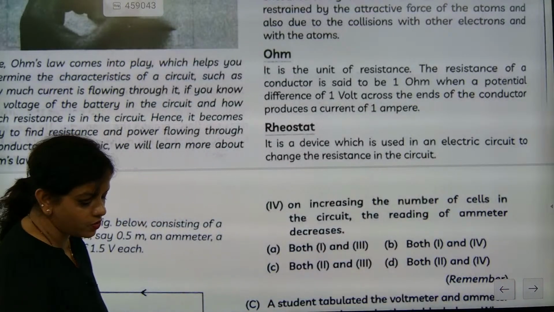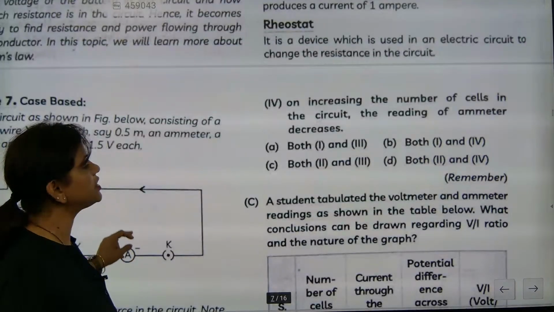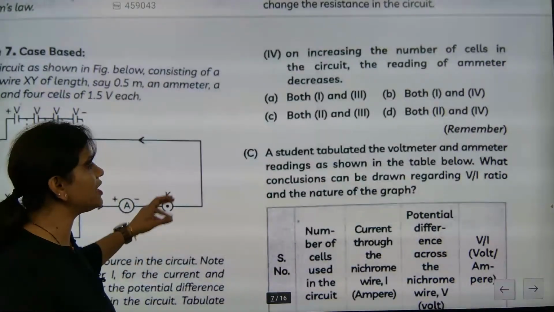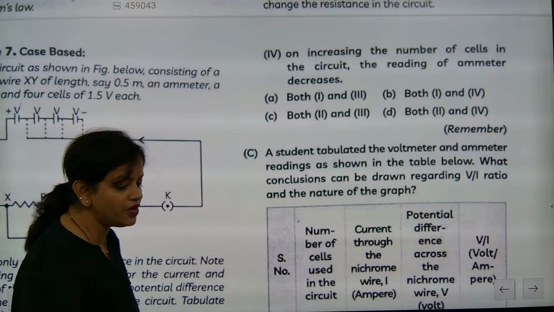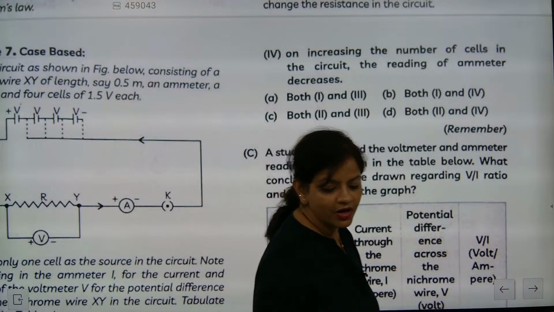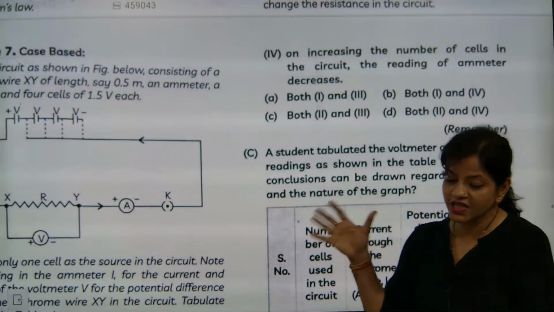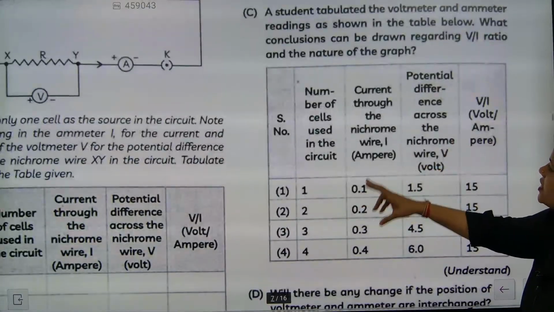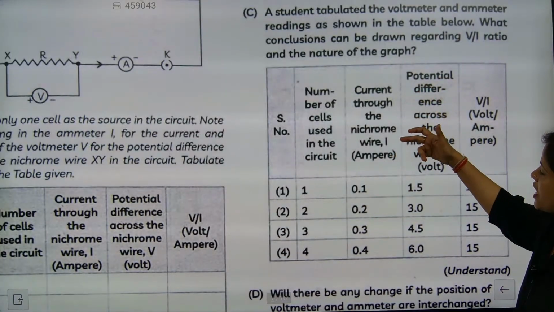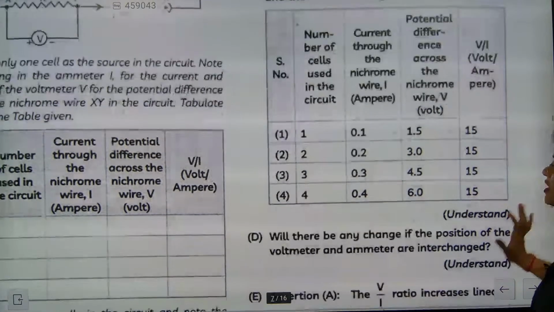Like this, one question we are expecting from the electricity part. So students tabulate the voltmeter and ammeter readings; these types of questions are coming. So first, be acquainted with the PDF we have provided. Go through that PDF one time and you will know the logic from which they ask questions. Okay, so the number of cells used in the circuit, the current through the nichrome wire and the potential difference are exactly the recordings.